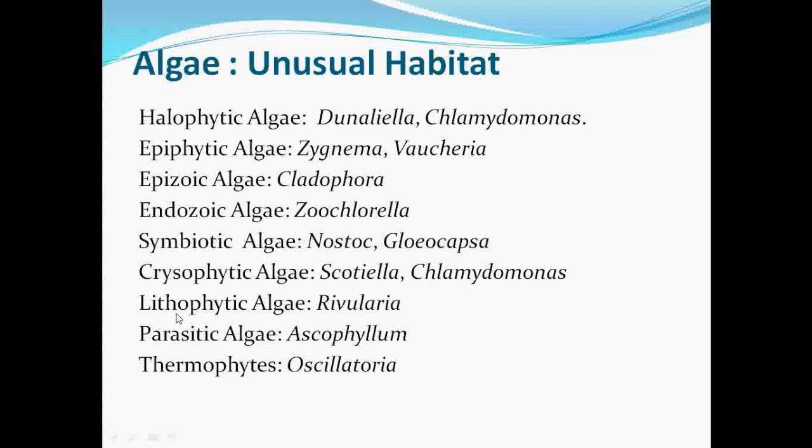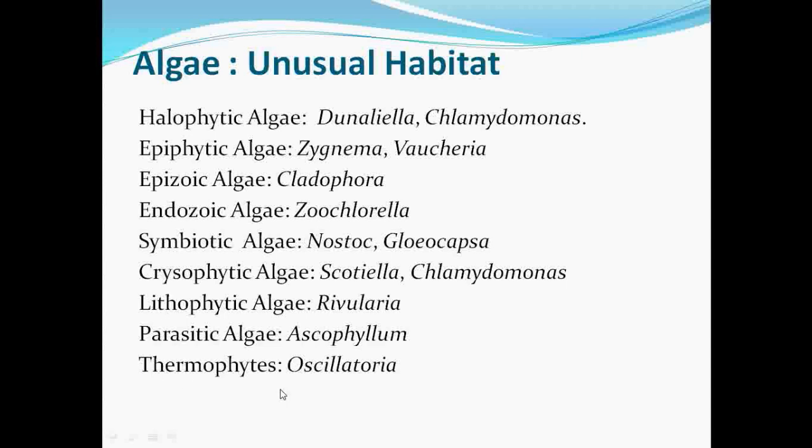Those algae which grow on other plants as a parasite are called parasitic algae. For example, Ascophyllum.